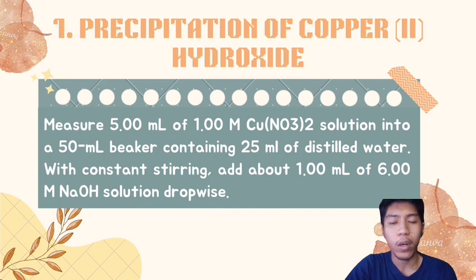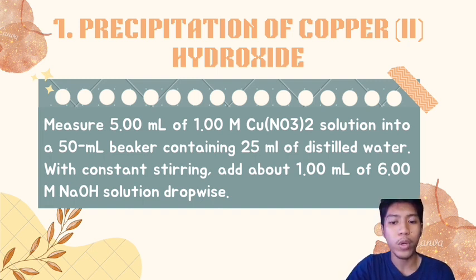If you already have your copper II nitrate, then you will now measure 5 ml of 1.00 M copper II nitrate solution into your 50 ml beaker containing 25 ml of distilled water. And with constant stirring, you need to add about 1 ml of 6.00 M sodium hydroxide to your solution.